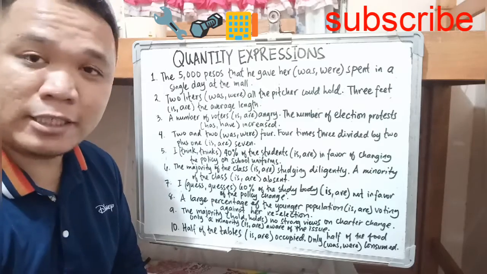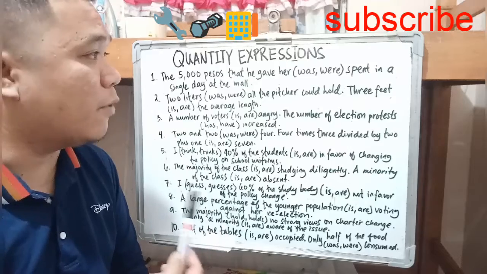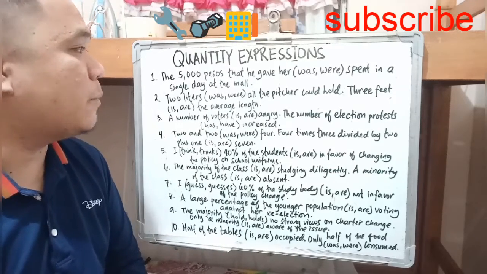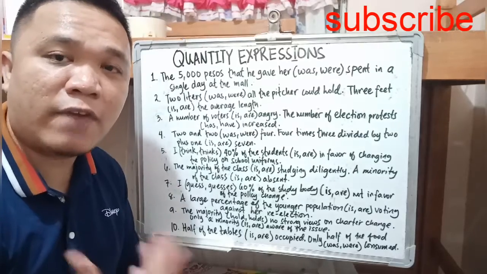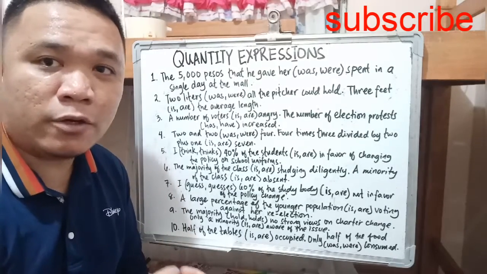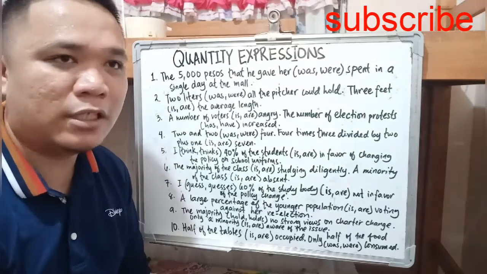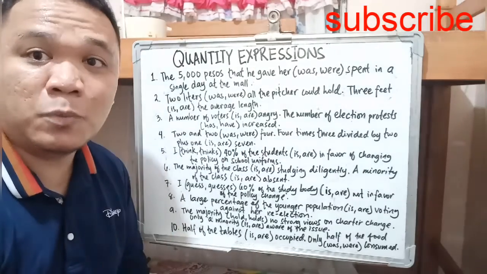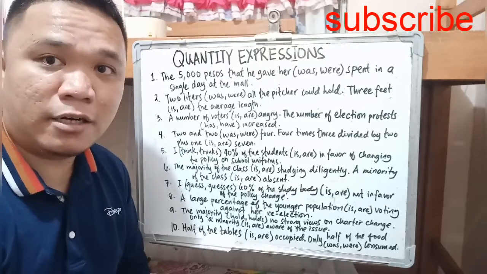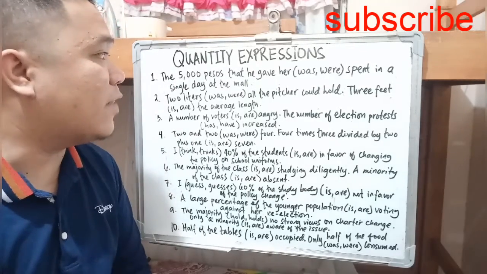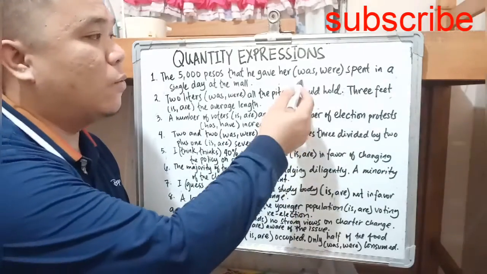Alright, so let's begin. The 5,000 pesos that he gave her were spent in a single day at the mall. In this rule, if you're referring to an amount of money without a unit, it is just money, and money in English grammar is considered uncountable. Since it is uncountable, it is singular. So for the 5,000 pesos that he gave her, the correct answer is was.